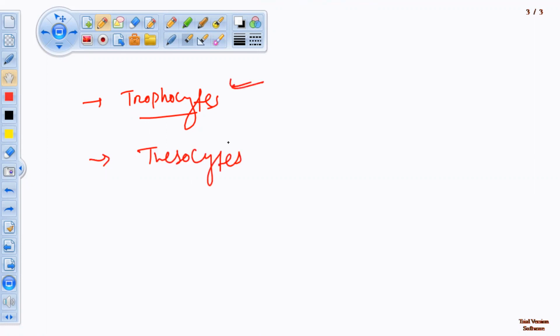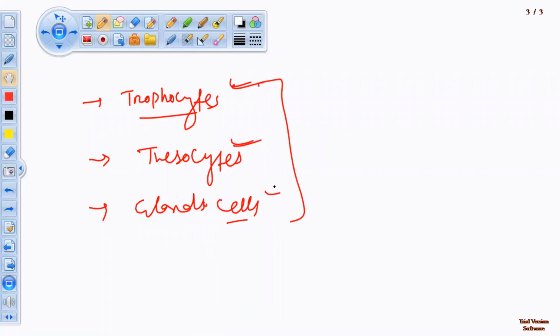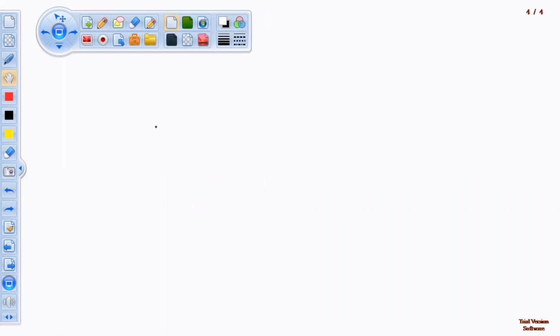They are involved in storage. Gland cells may also be present, which secrete slimy substances over the surface of the body. So these are the different types of amoebocytes present in the wall of the sponges.